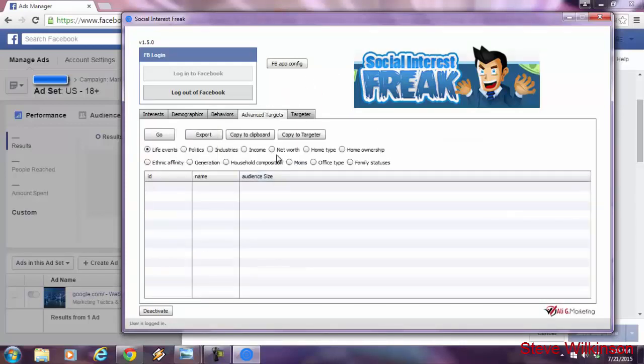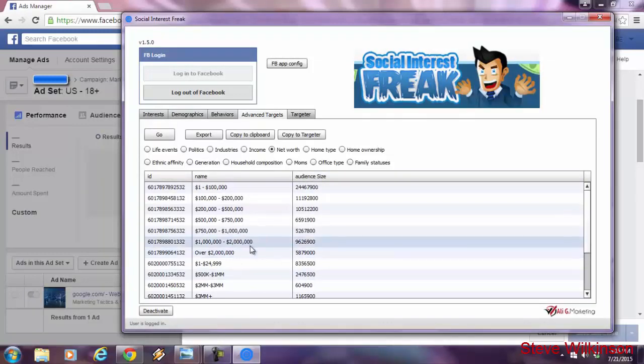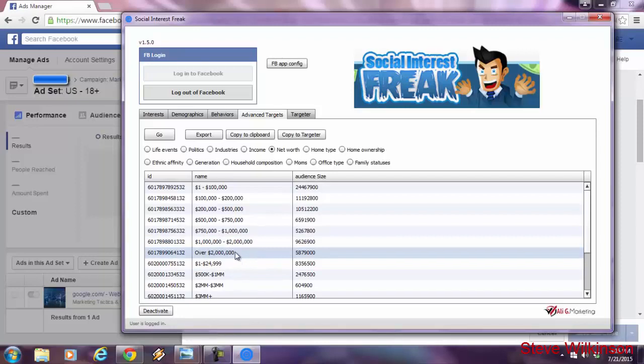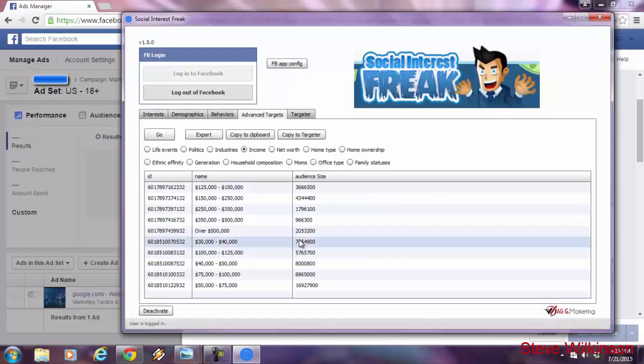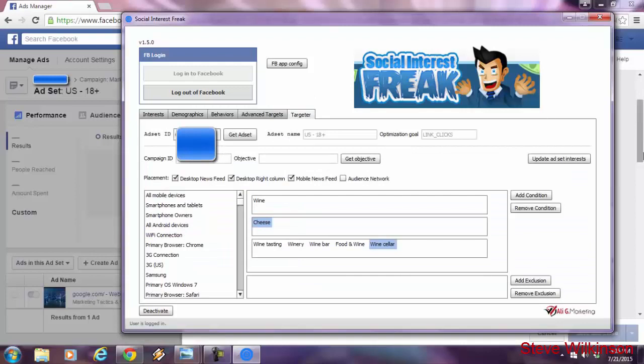Advanced targets. If I go over here, if I type in net worth, let's say I was selling something super high ticket. Let's just say I was selling something very expensive. I'd want to target people that apparently have a net worth of over 2 million, over 1 million, over half a million. Look at how many people there are. You can target all these users, okay? Look at household income. This is really impressive over here. Facebook users with a household income of over half a million. There's approximately a little more than 2 million Facebook users with that criteria, okay? This is highly, highly powerful.